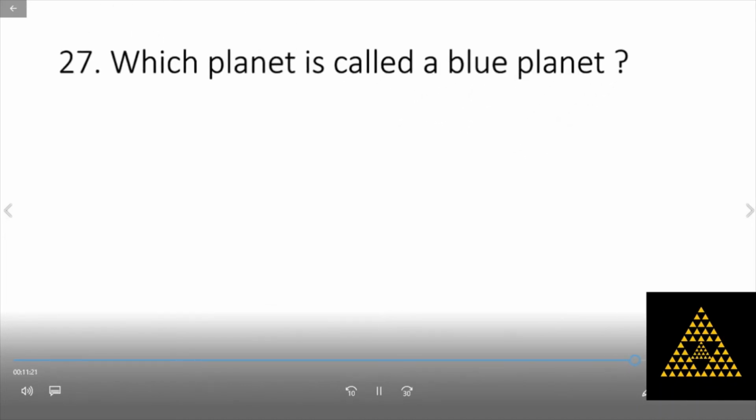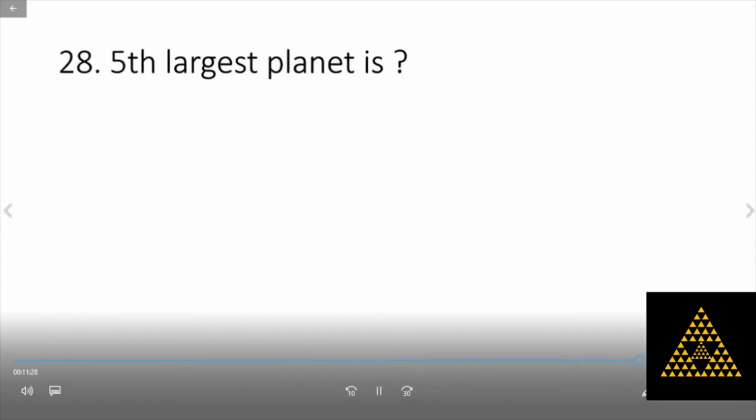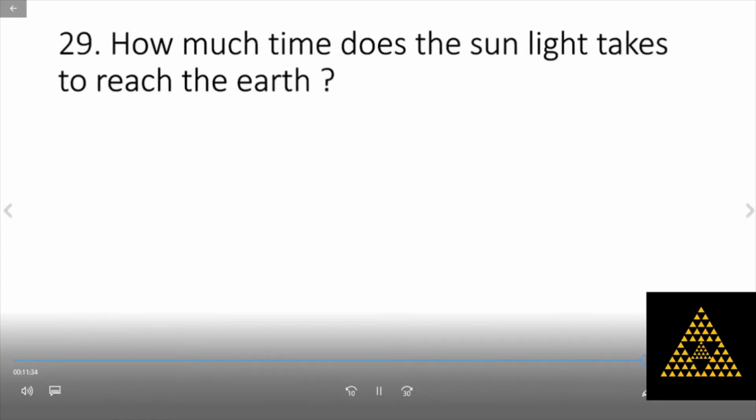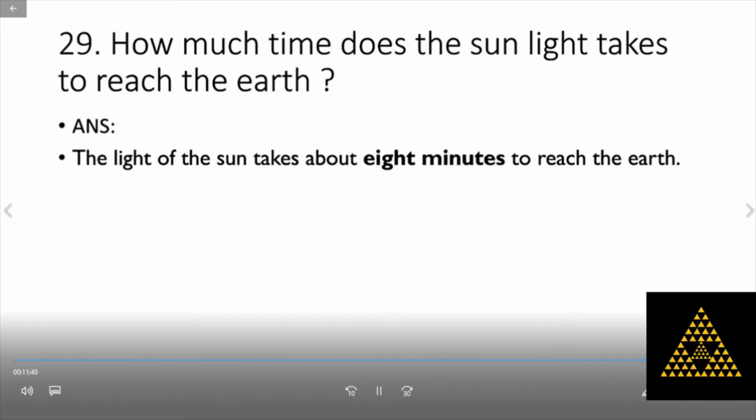Which planet is called the blue planet? Earth. Fifth largest planet is Earth. How much time does sunlight take to reach the Earth? 8 minutes.